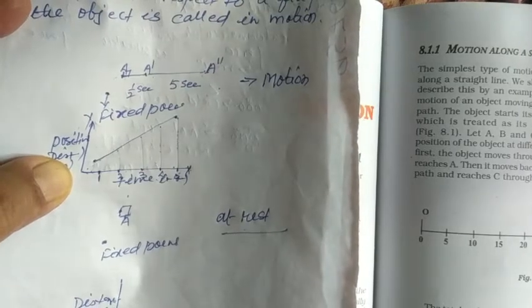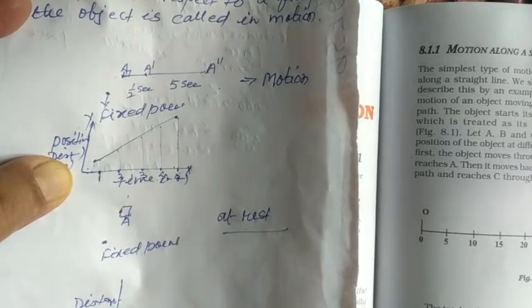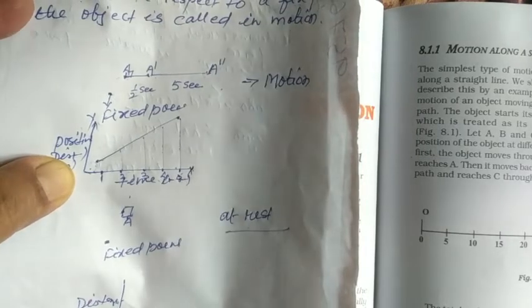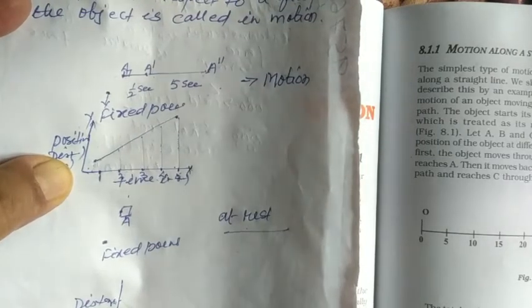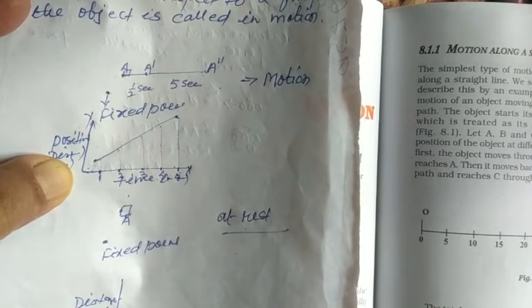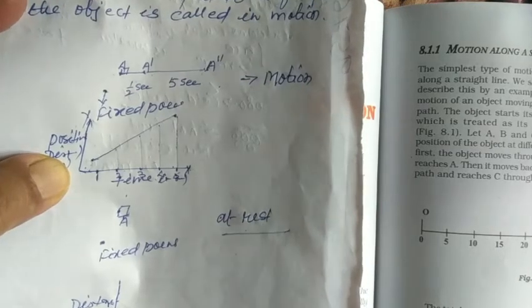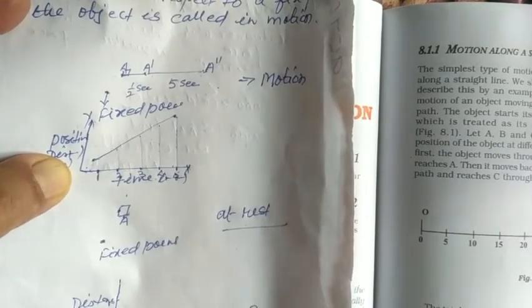Then if its position after that does not change, see here we see that time increases, but position does not increase. It is not going upward or downward, correct? That means the object is at rest.